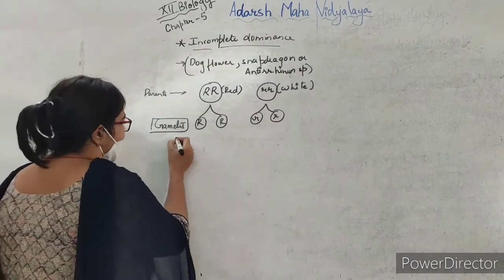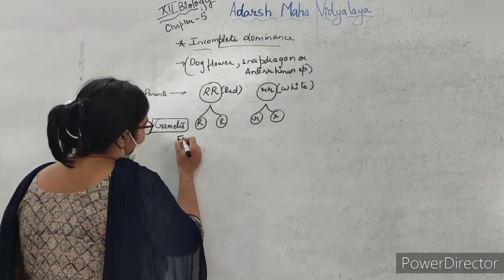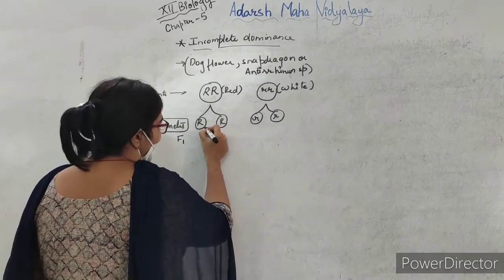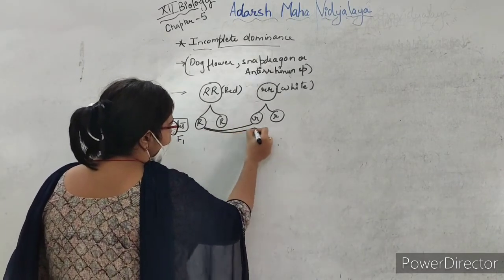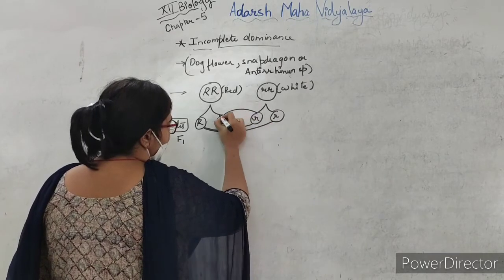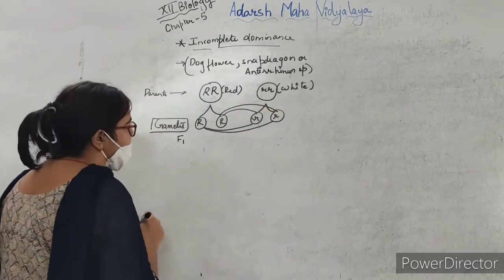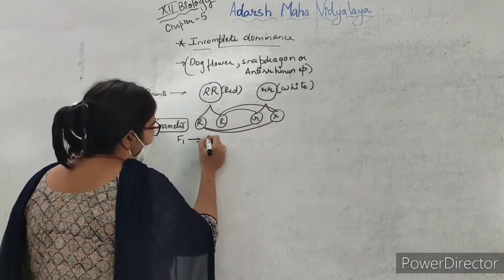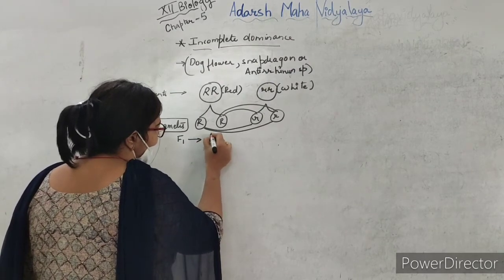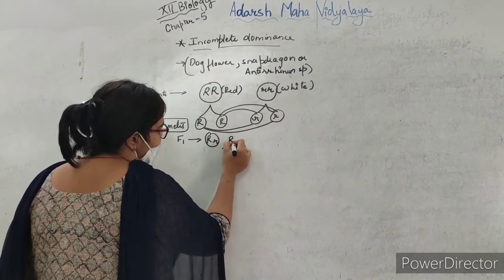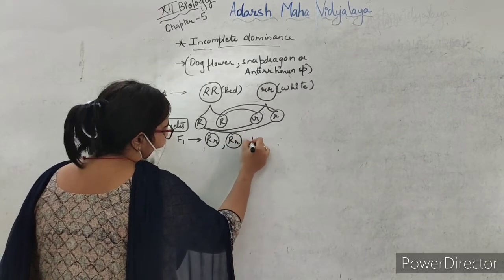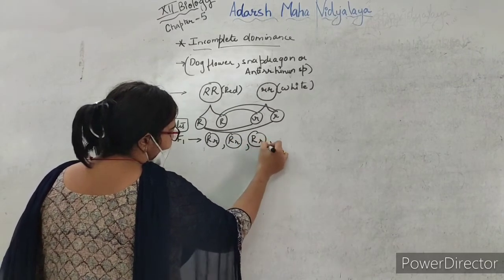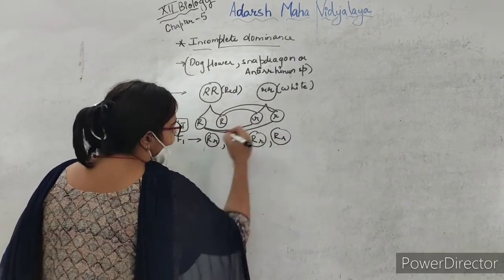Now in the F1 generation the combination will be like this, as we did in the monohybrid cross for tallness and dwarfness. So the F1 plants were capital R small r, capital R small r, capital R small r, and capital R small r.